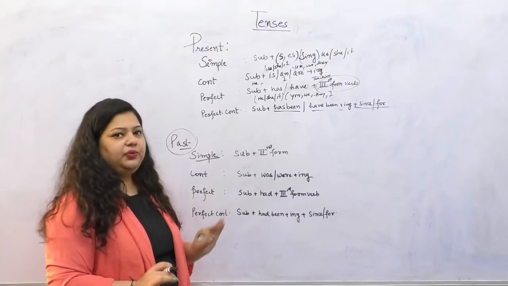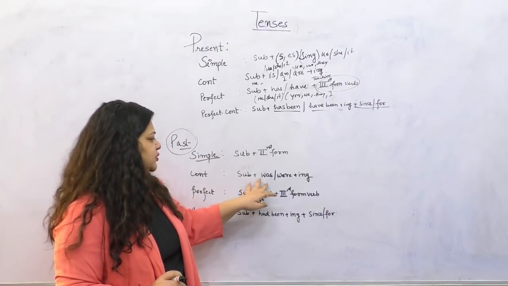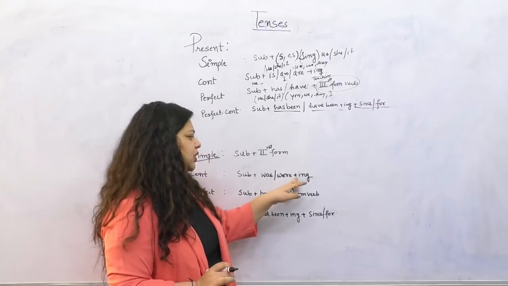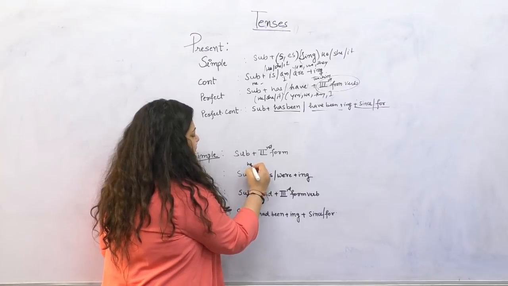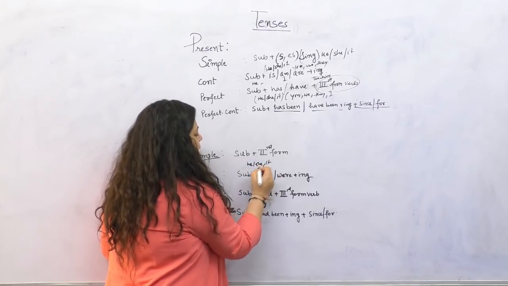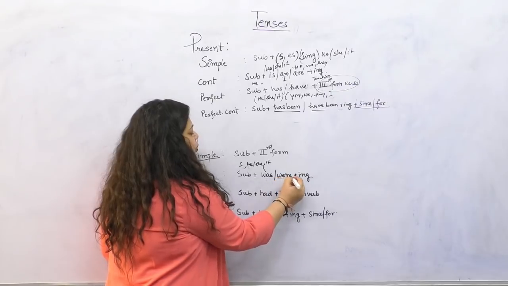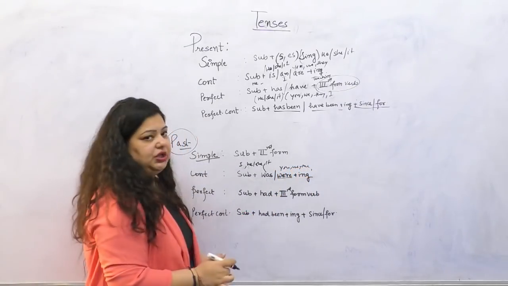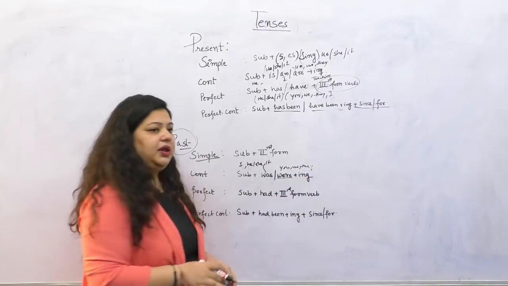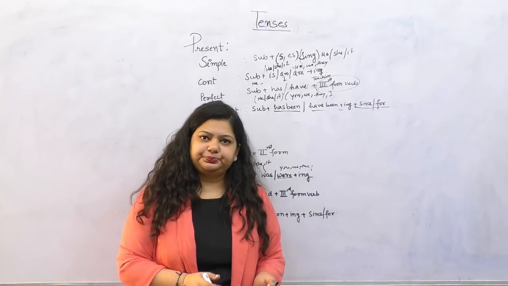So what is the formula here? We have a simple formula: subject plus was or were with ing. Was is singular, we use it with he, she, it, and I. Were is with you, we, and they, plus ing. So this is my past continuous.